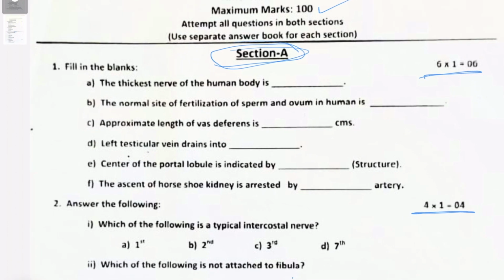Let's start with the fill in the blank questions. Question number A is, the thickest nerve of the human body is. It's so easy. The thickest nerve is the sciatic nerve.